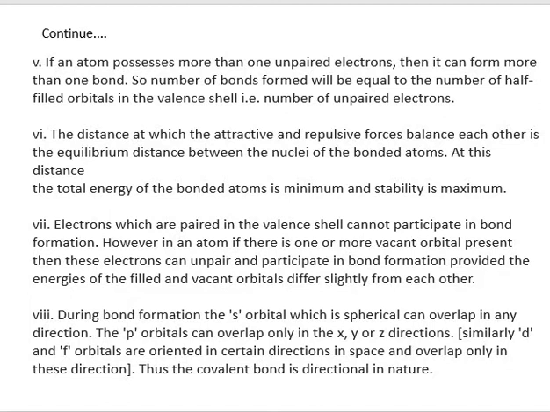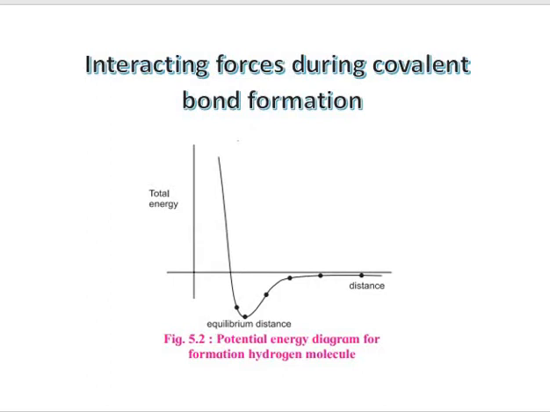Now, next is interacting forces during covalent bond formation. According to valence bond theory, we have understood covalent bond is formed by the overlapping of two half-filled atomic orbitals, and the bonded atoms are more stable than the free atoms, and the energy of bonded atoms is less than that of free atoms. That is why we are saying the molecule is getting stabilized.